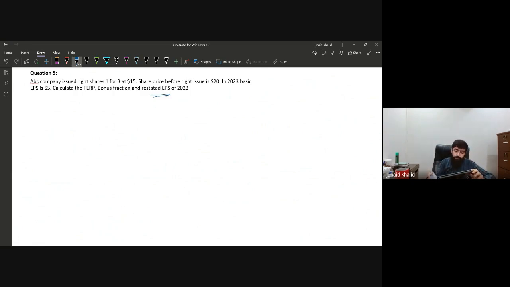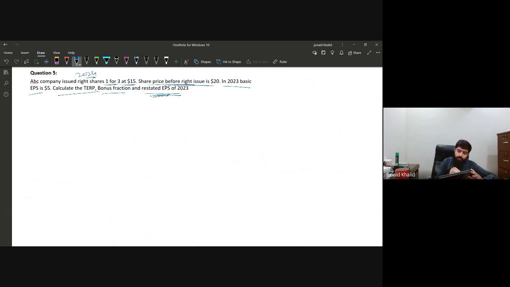Now, ABC company issued right shares 1 for 3 at a price of $15. Share price before the right issue was 20. In 2023, basic EPS was $5. 2023 means it's the last year, okay? Calculate the theoretical ex right price, bonus fraction, and the restated EPS of 2023. We are doing the accounting for 2024, okay?